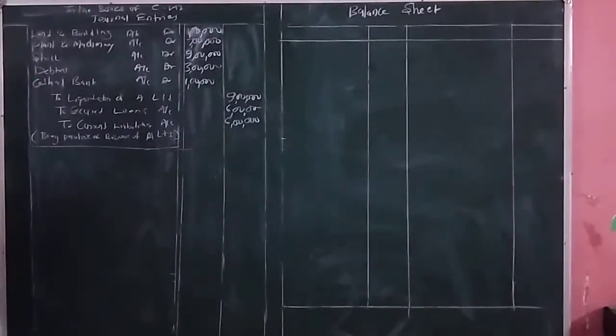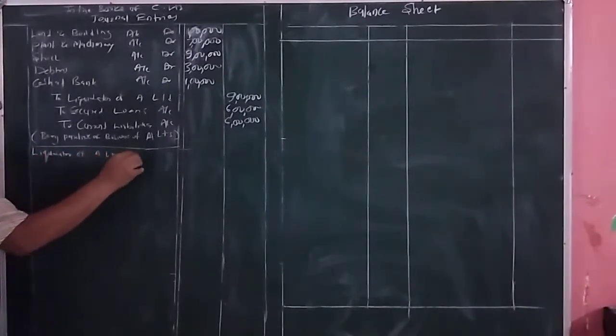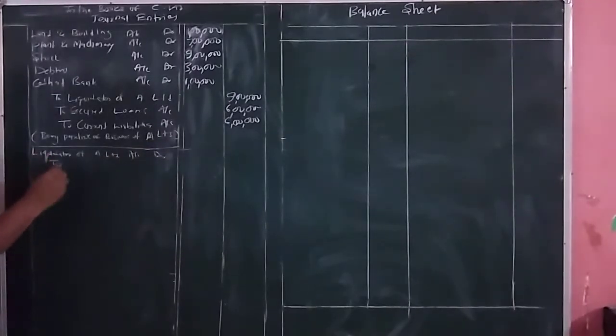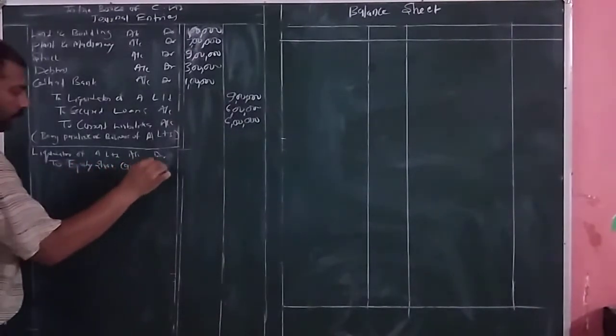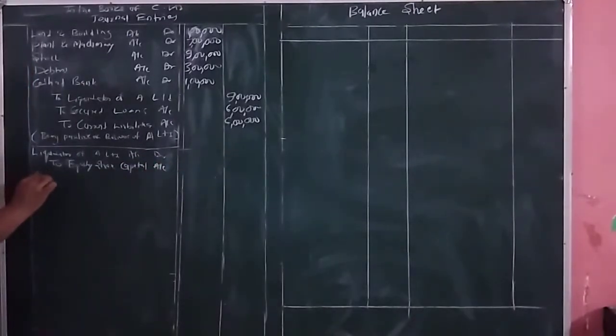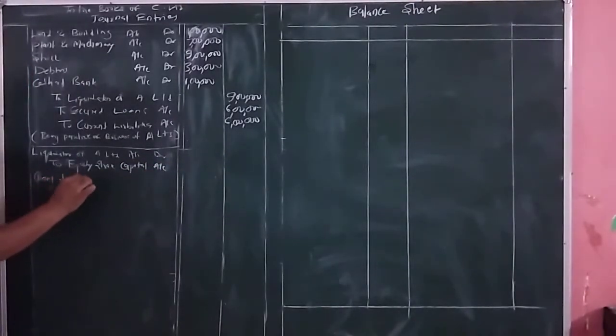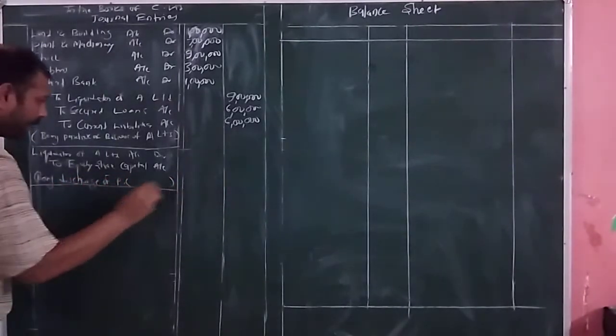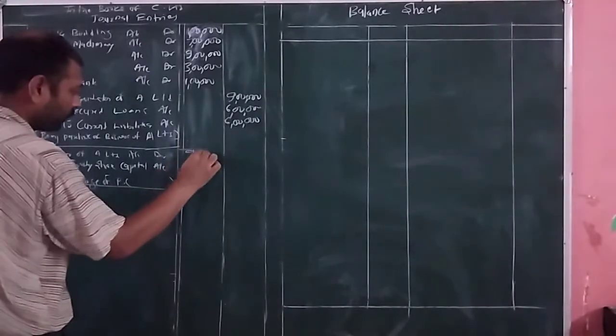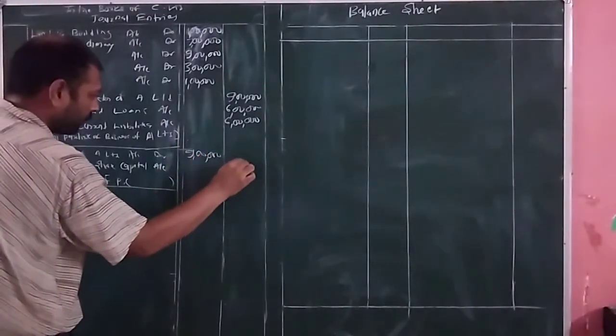Next it is payment of consideration to the liquidator of A Limited. The entry will be liquidator of A Limited account debit to equity share capital account, being discharge of purchase consideration to the liquidator of A Limited, and the amount of equity shares issued is equal to how much? 9 lakh rupees.